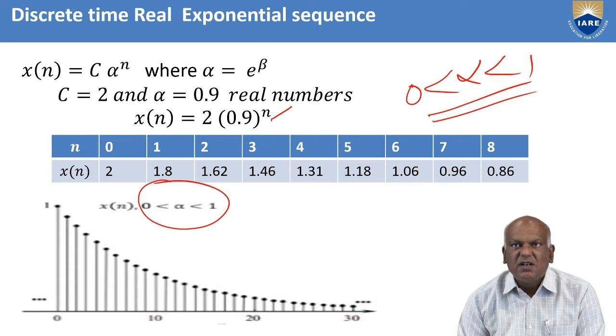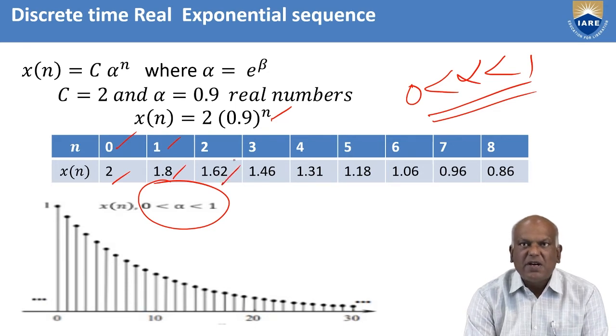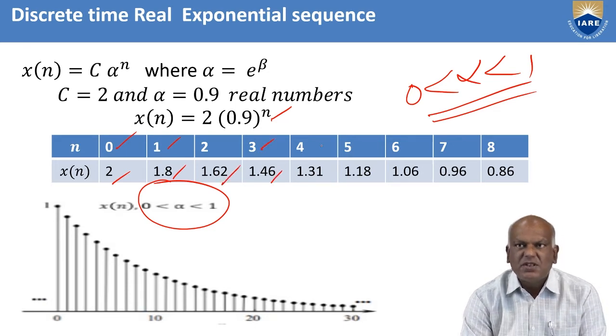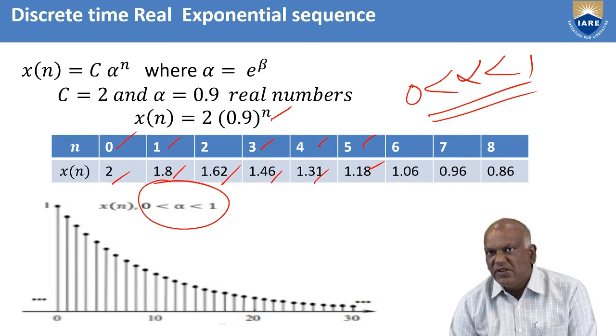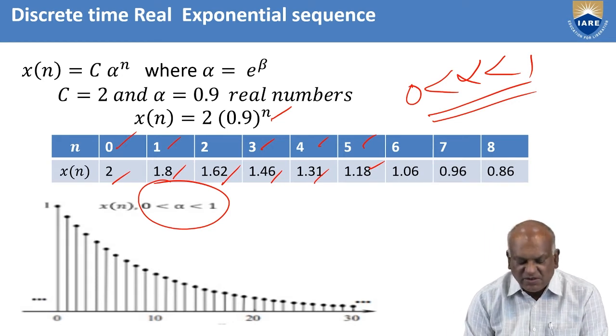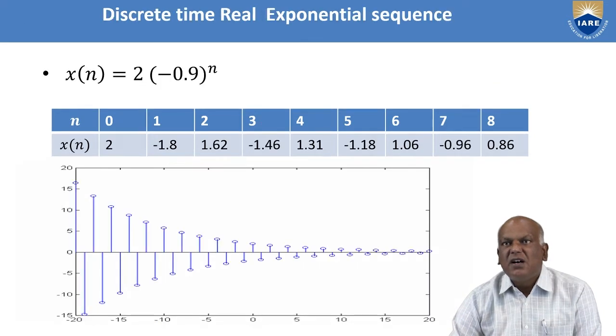Now substituting the n values: n equal 0, 2; n equal 1, 1.8; n equal 2, 1.62; n equal 3, 1.46; n equal 4, 1.31; n equal 5, 1.18. Like this, you observe that it is a decreasing order, exponentially decaying. The magnitude of the samples decays as n increases.